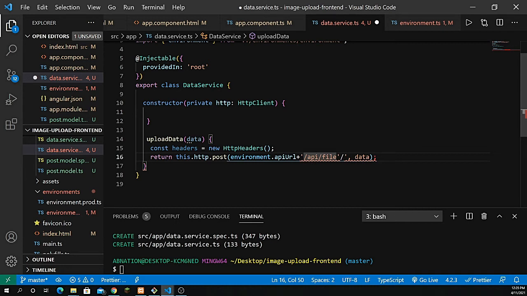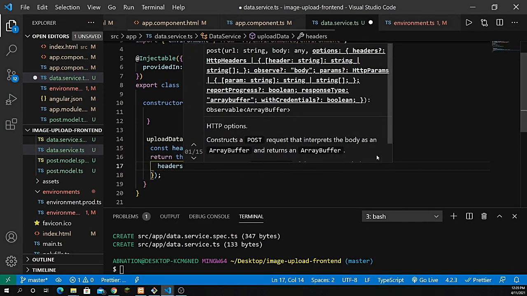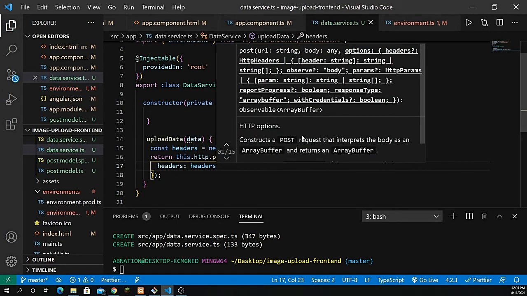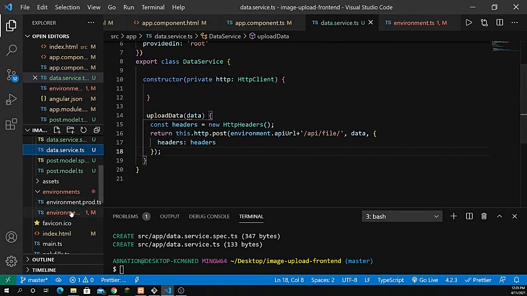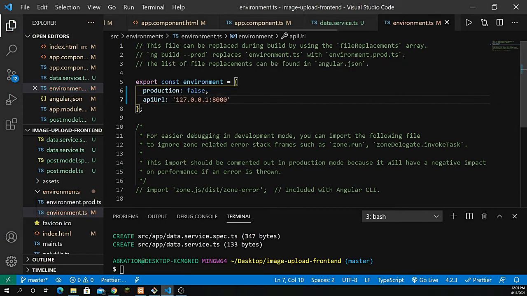Actually, I forgot to add the plus, which is the concatenation, and that should be fine, right? Okay, now I need to pass the headers if we want. So right after that, let's add the headers. All right, that's fine. And something is wrong here actually, it should not be equal to, it should be a colon, right?